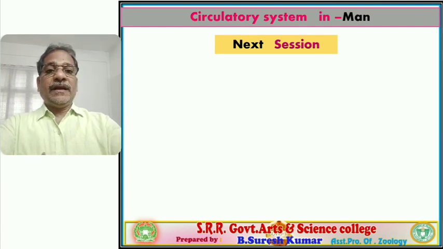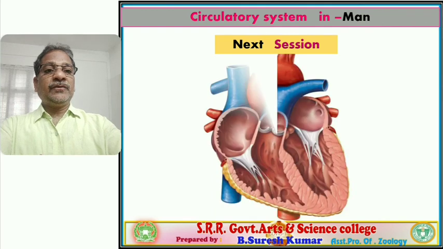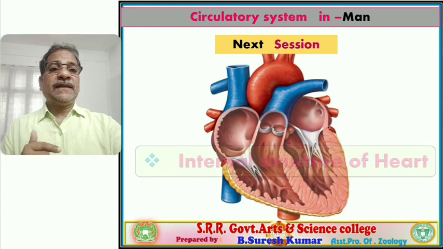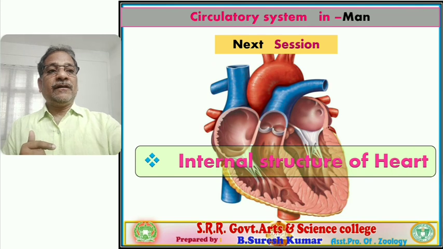In the part of the human cardiovascular system, in the next session we are going to discuss the internal structure of the heart. Right?